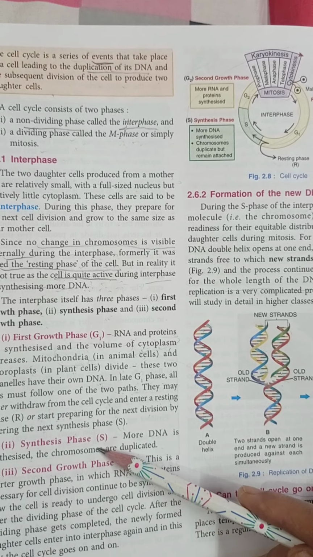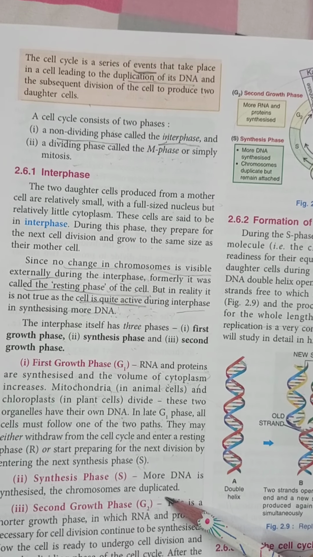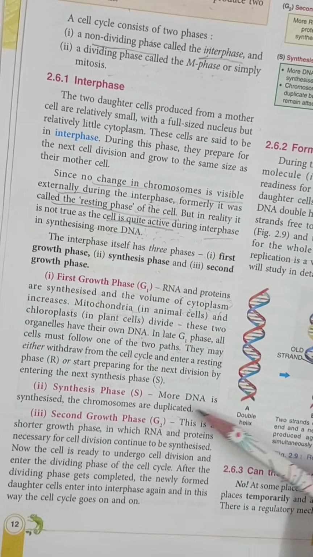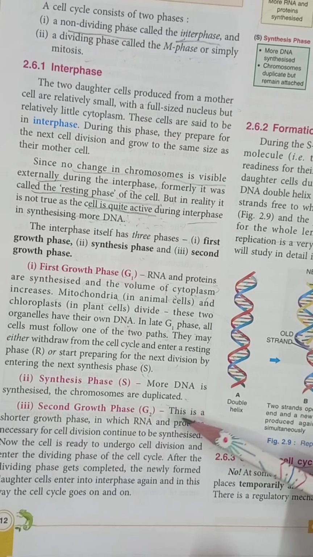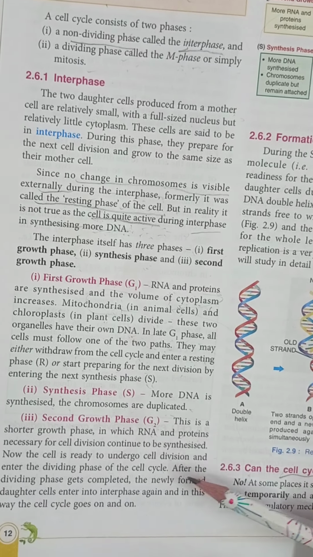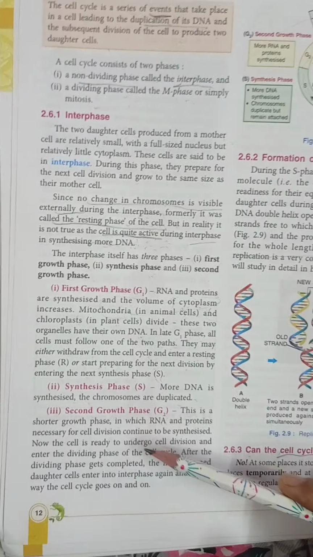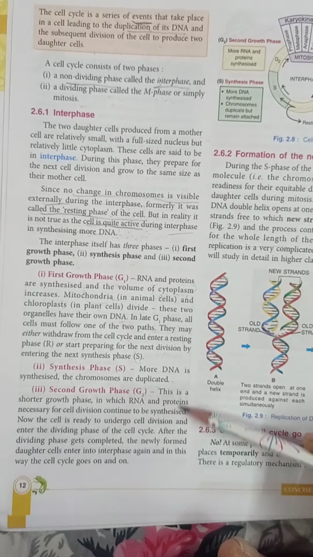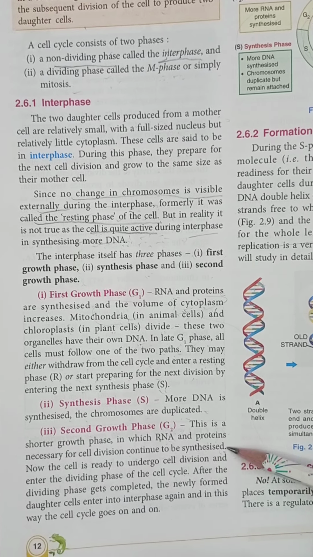Now during the synthesis phase, what happens is that more DNA is synthesized, and chromosomes are duplicated. Now during the second growth phase, what happens is that the RNA and proteins which are necessary for cell division continue to be synthesized. Means again more and more RNA and proteins are to be synthesized. Now DNA also gets duplicated, and RNA and proteins also have to be synthesized.